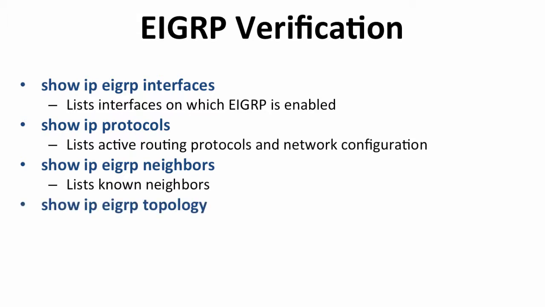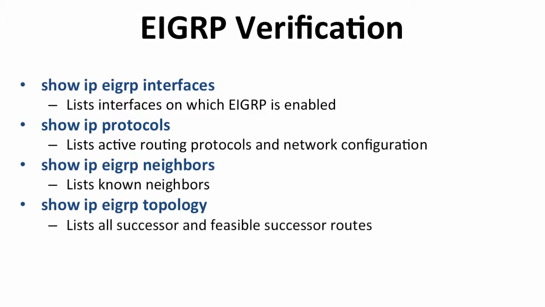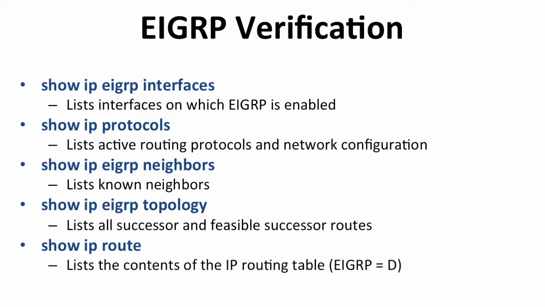Show ip eigrp topology will list all successor and feasible successor routes, which helps in building the actual IP routing table. And the IP routing table, as you know, you can view by typing in show ip route, and that will list the contents of the routing table. You will see in the routing table that EIGRP routes are labeled with the letter D, and you'll see that in our lab today as well.